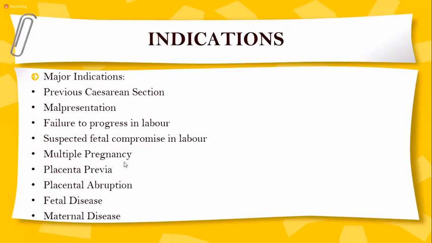The indication of cesarean section is previous cesarean section. If a woman has had one cesarean section, she can be given a trial of vaginal birth, but that will depend upon the indication for the previous scar, and the duration between the first and second pregnancy, that means the time interval. Number 3, it also depends upon her condition, that at term, at 36 weeks onwards, there is no scar tenderness and the head is engaged. Normally after one cesarean section, when the patient goes into labor and you are trying to deliver her vaginally, that is called vaginal birth after cesarean section, VBAC.